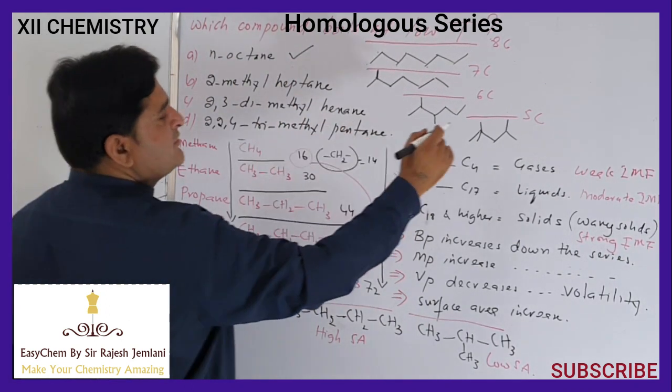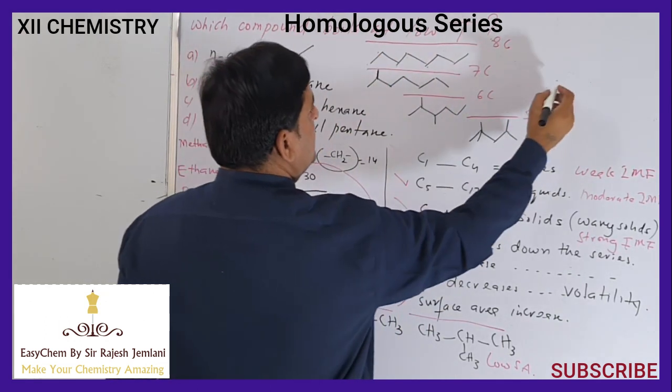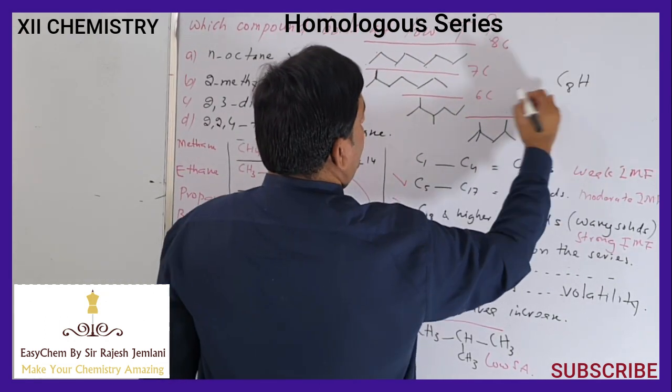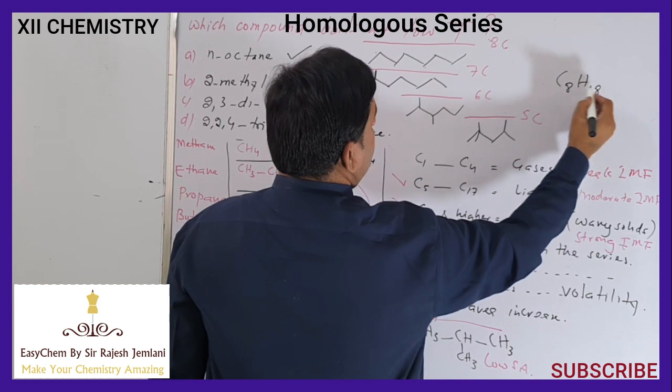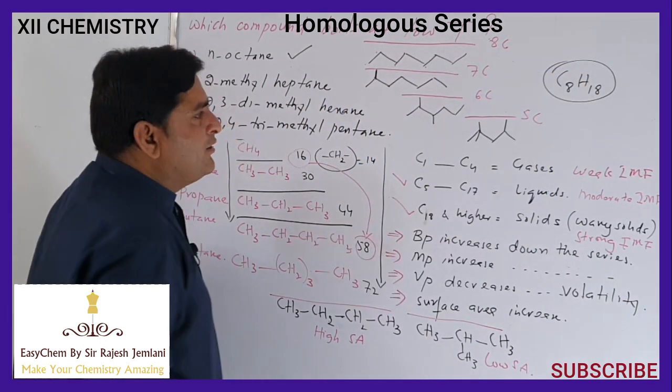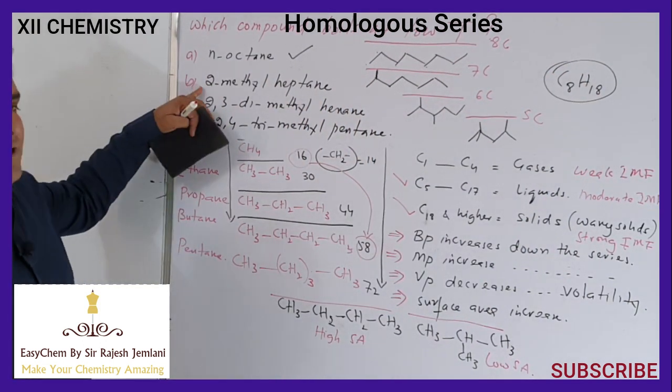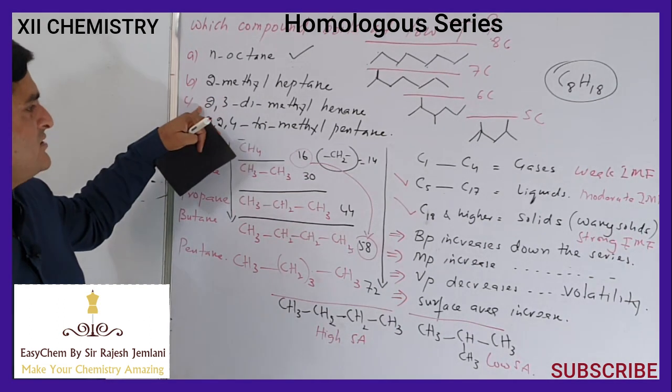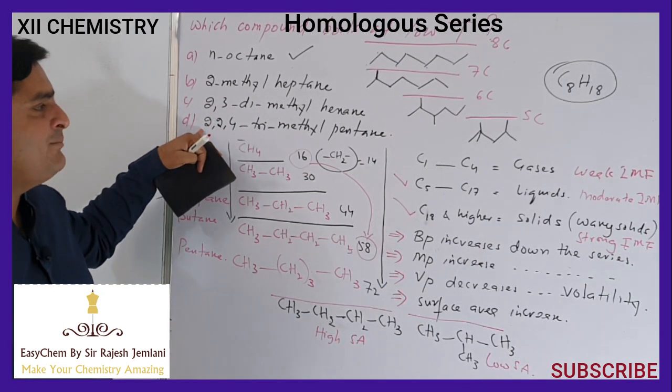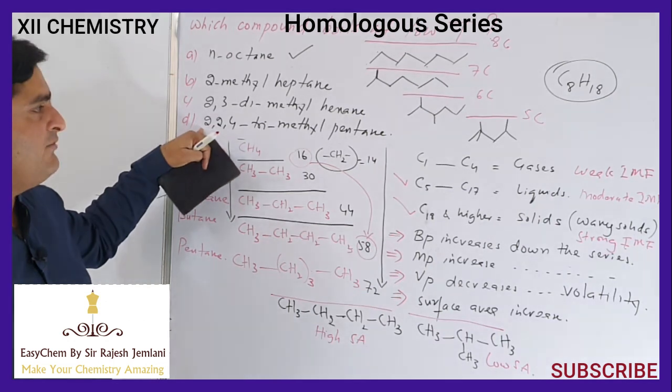All are the isomers of octane. All are octanes. When you find their molecular formula, all are C8H18. This is a 1-branch isomer of octane. This is a 2-branch isomer of octane. This is a 3-branch isomer of octane.